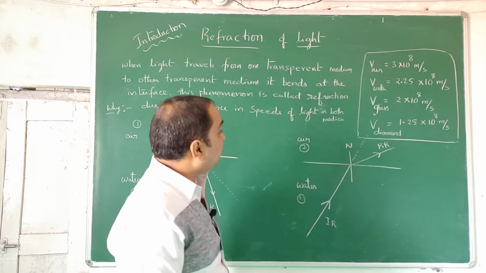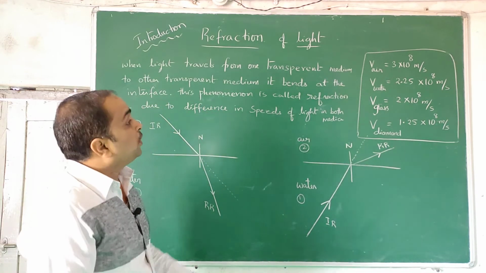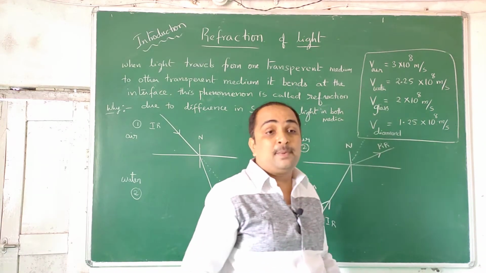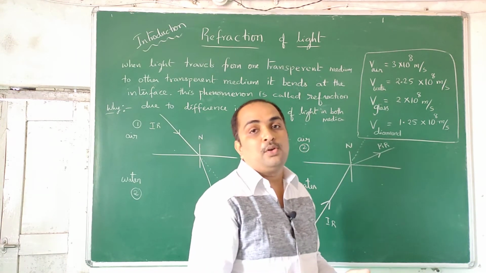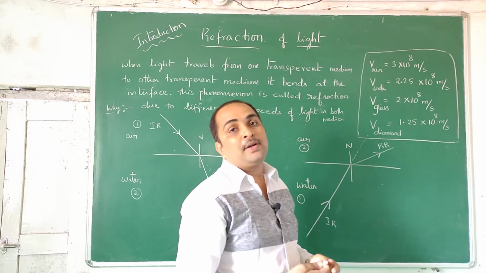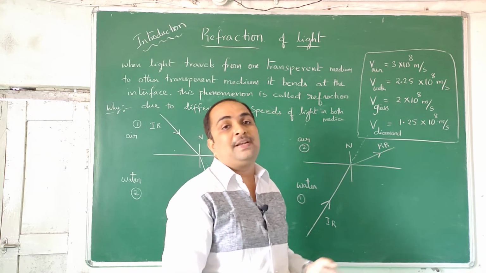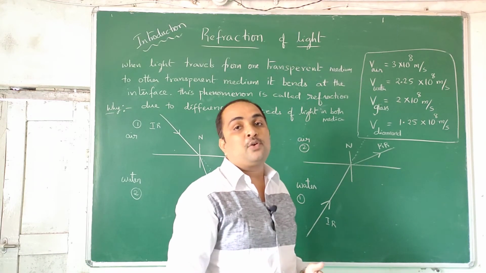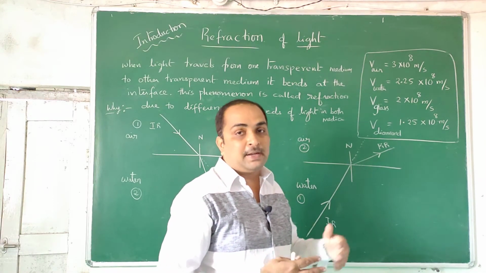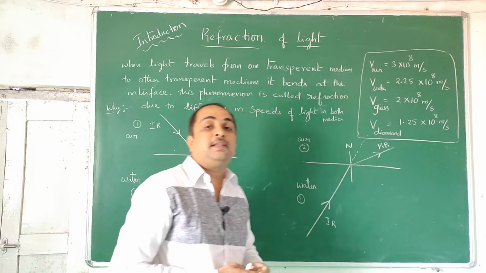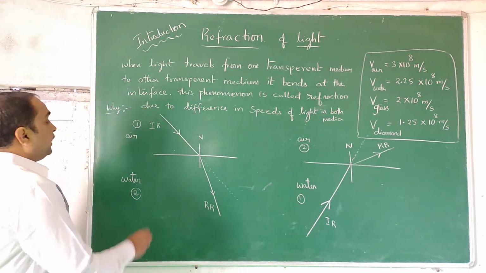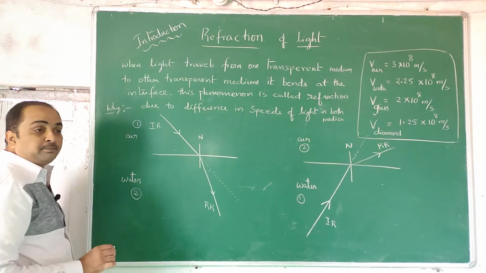Now we talk about what a rarer medium is and what a denser medium is. In whichever medium the speed is high, that medium is the rarer medium, that means it is allowing the light to go. For example, imagine early morning: there will be no traffic, you will go fast, so we call it rarer traffic. Whenever you are going at 10 or 11 o'clock in mid-morning, there will be high traffic and your vehicle will not pass easily, so we say the traffic is dense. The same thing is applicable here, and it has nothing to do with the density of the medium.